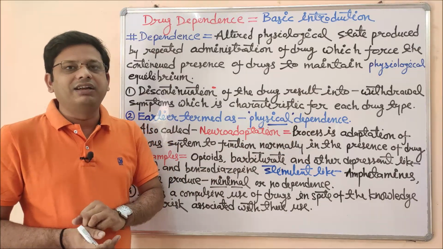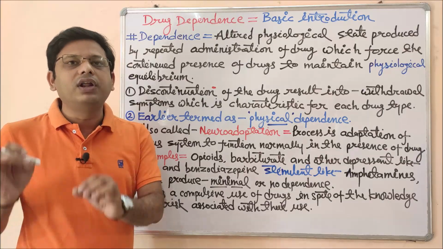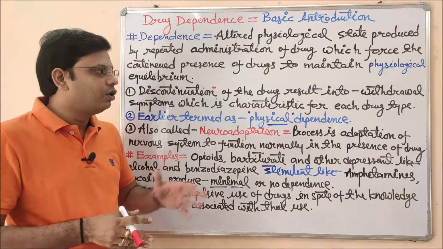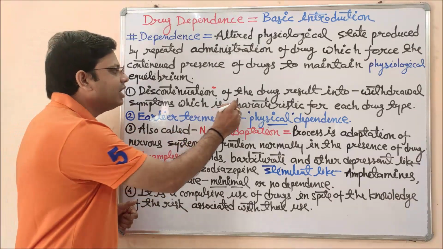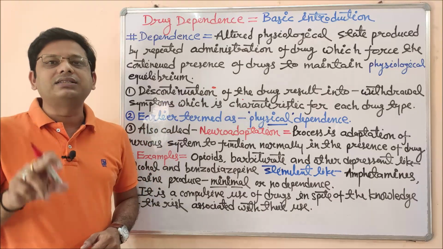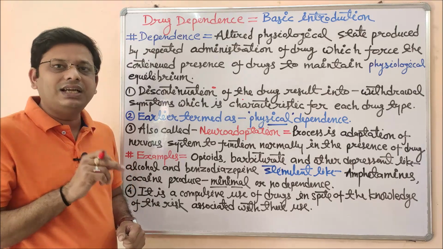And to maintain that activity, to maintain a good equilibrium condition, you need to depend regularly on that particular drug, and that situation is called drug dependence of a specific type. And these characteristic symptoms of withdrawal syndrome are specific to the drug, that is, drug specific or characteristic symptoms.